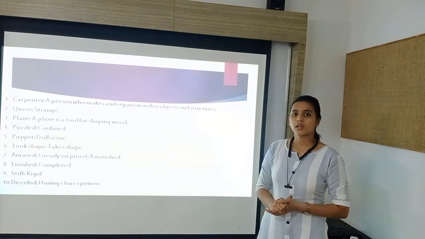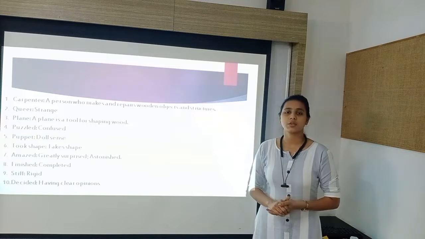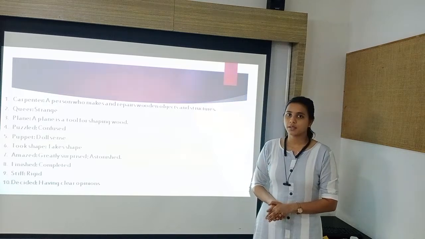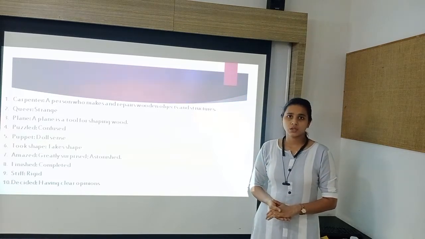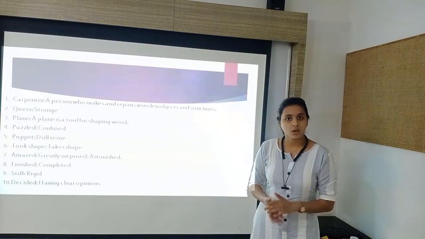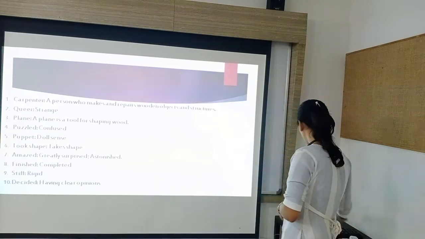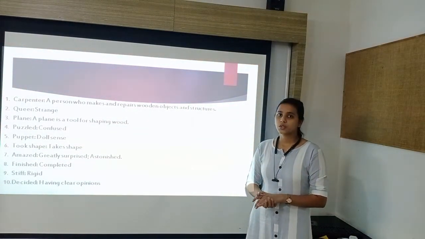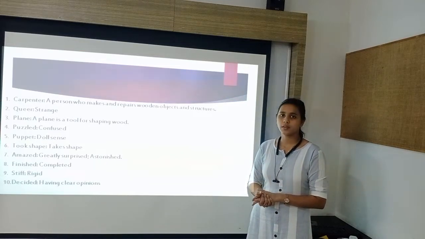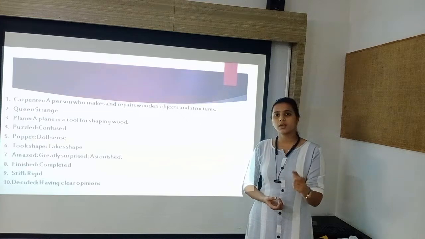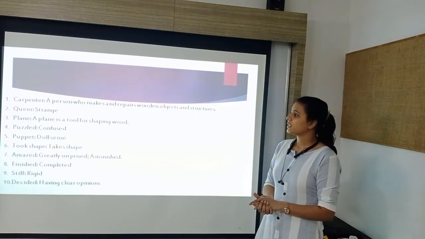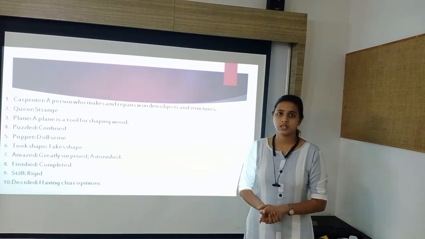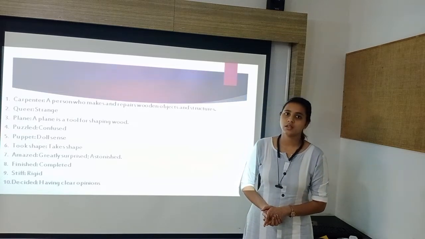Next is queer. Queer, that means strange, something which is odd. So the sentence you can make with this word can be she behaved in a queer manner. She behaved in an odd manner. Next word is plane. That is a tool used by carpenter to give the shape to the wood. That means the tool which is used for shaping the wood. The sentence you can make with this word is the carpenter used his plane to shape the wood.